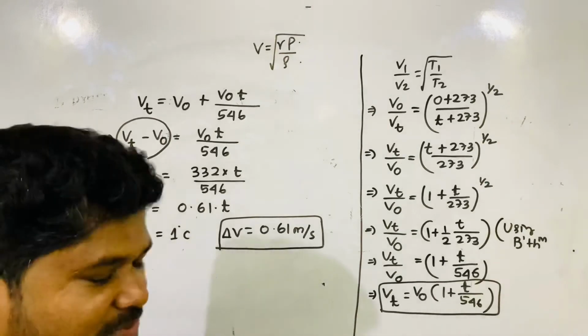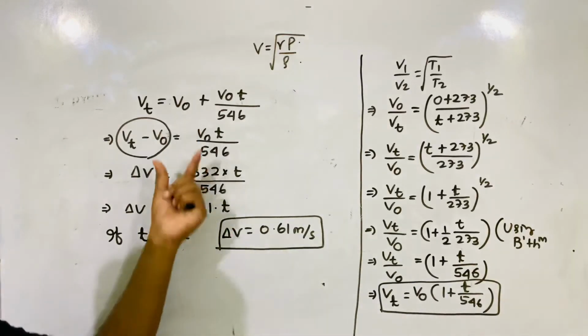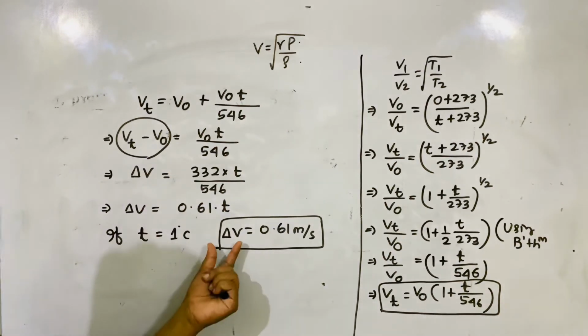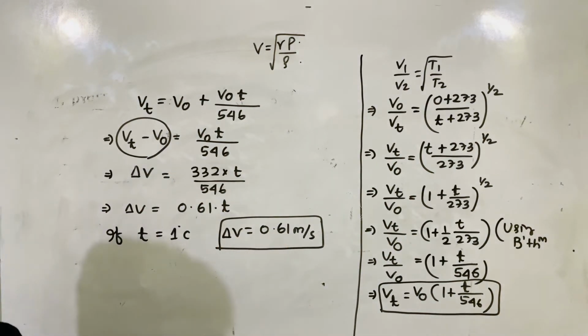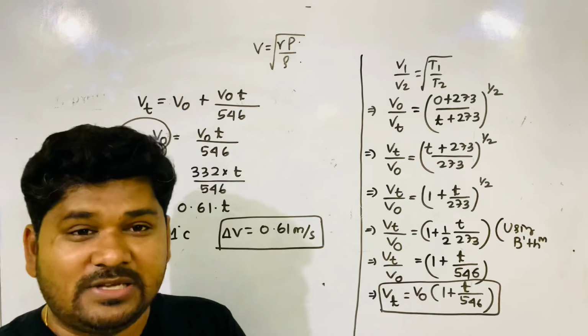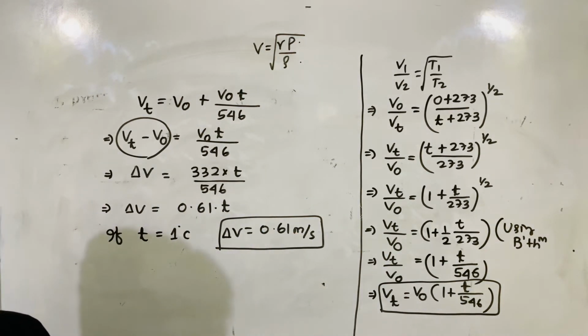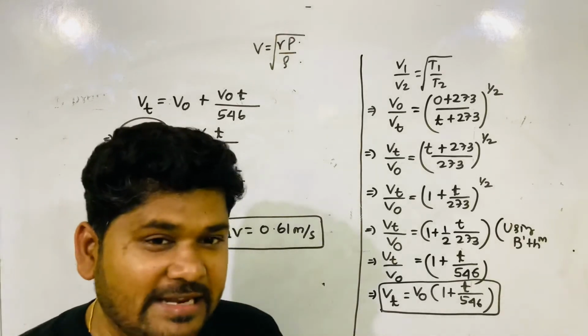What you understood from this conclusion? See the mathematics again. Change in velocity is coming 0.61 meter per second. What is your concluding line?